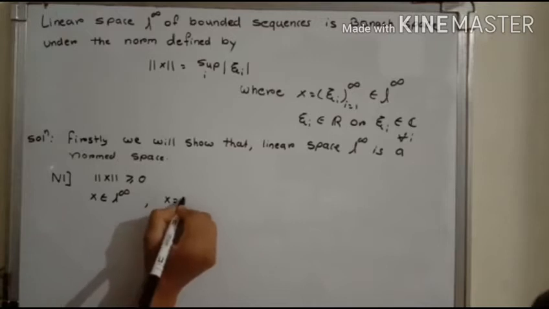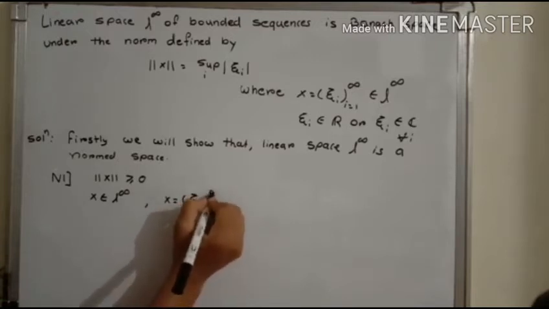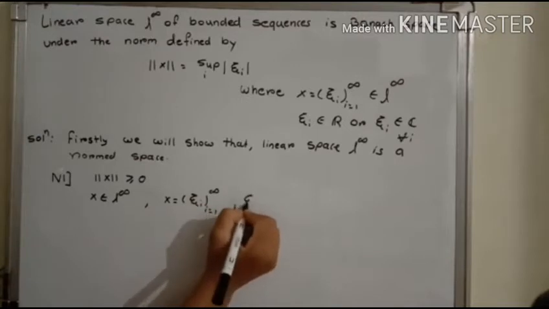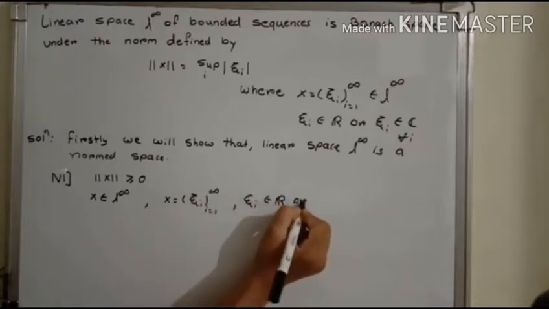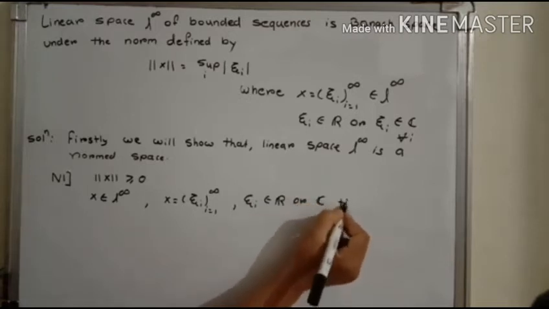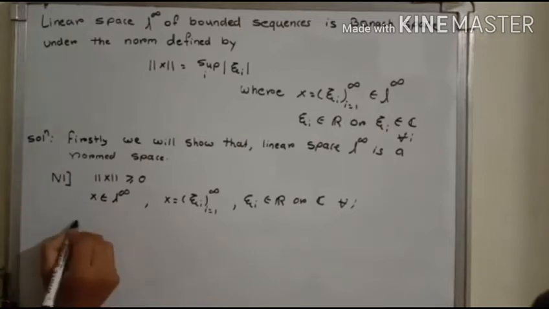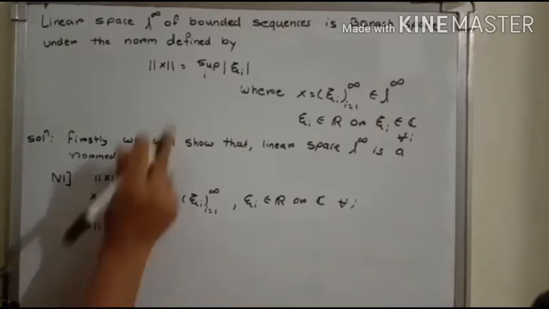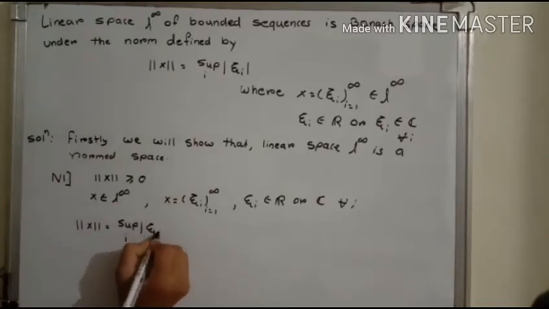That means x equals the sequence xi I, I from 1 to infinity, where each xi I is either real or complex for all I. Now norm of x, by using this definition, equals the supremum over I of mod of xi I.